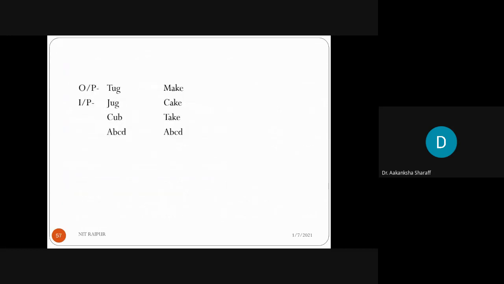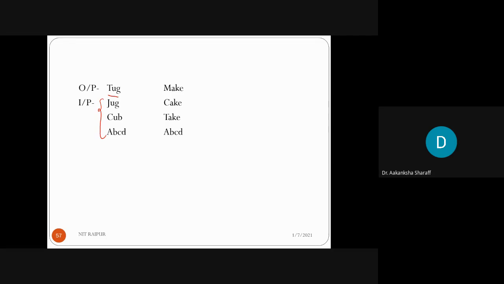Here I have used some examples in order to tell you how the fitness function will be computed. It is a daily life example which I have chosen. Suppose there is an output, the output tug, I want, clear, and the possible inputs, or you can say the population or set of solutions, are these: jug, cup, and ABCD. So now suppose we have to make a word like tug, clear, and the inputs are jug, cup, ABCD. Suppose the first input is jug.